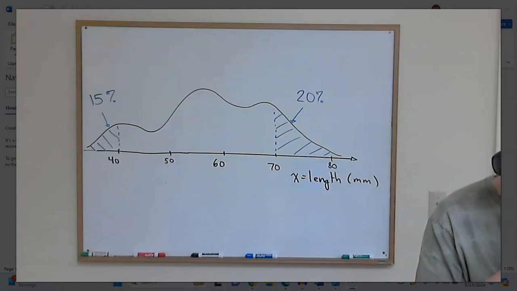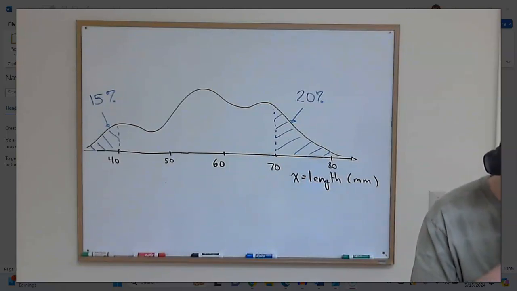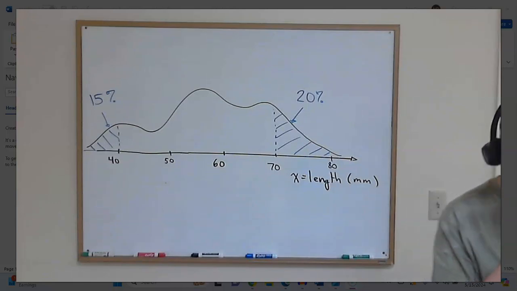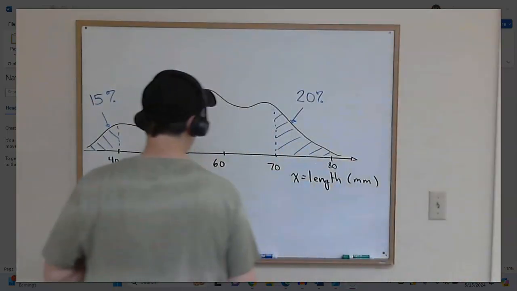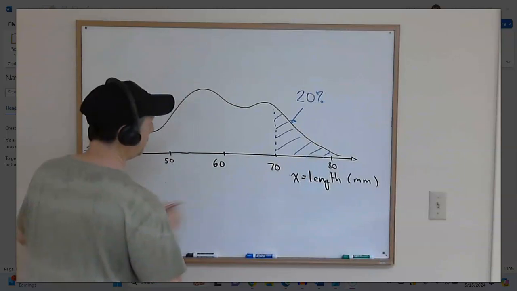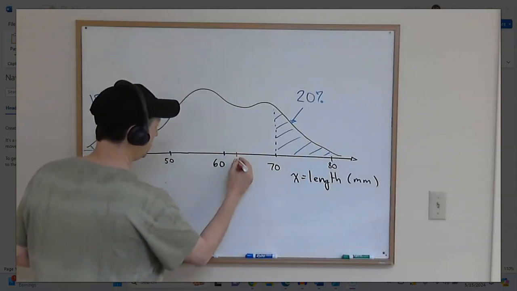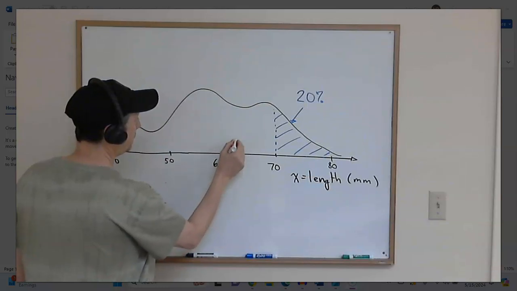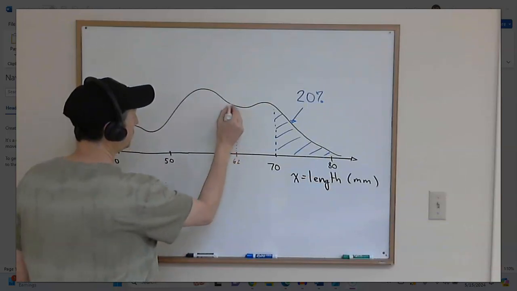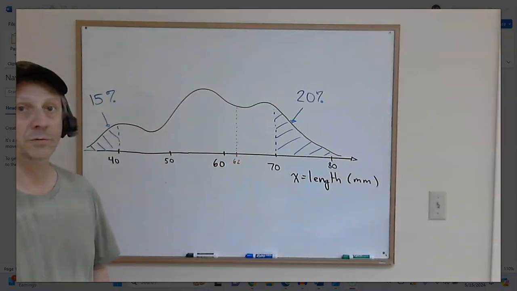Sub-question B: if Jaime selects a Uruguayan earthworm at random, what is the probability that x is exactly 62 millimeters? Do you remember this discussion? If I pick any single value on the number line, 62 in this example, the probability would be measured by the area in that so-called rectangle, but there's no rectangle anymore.